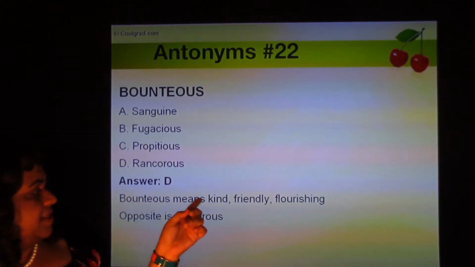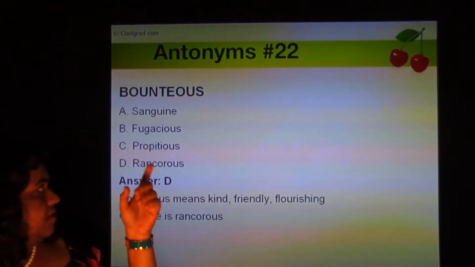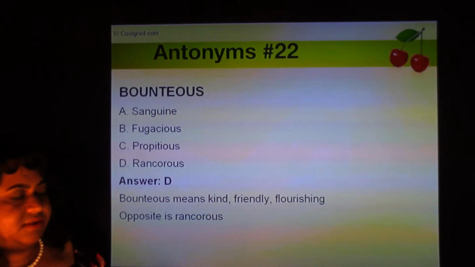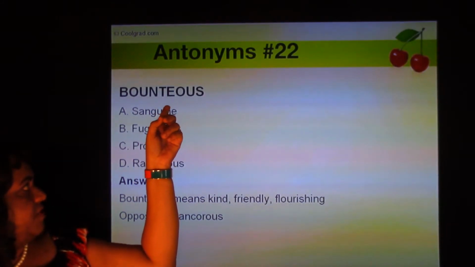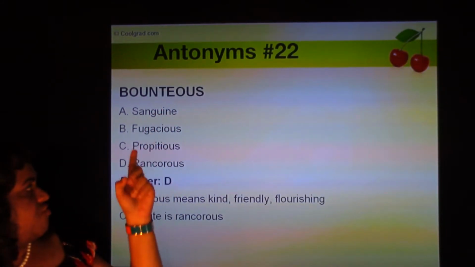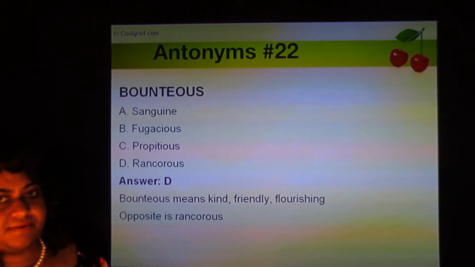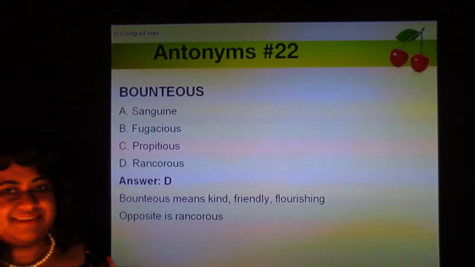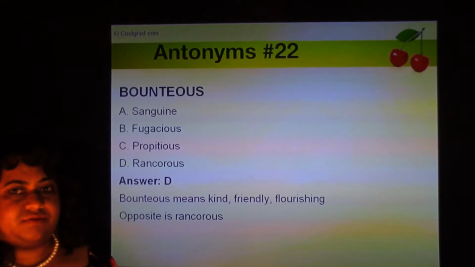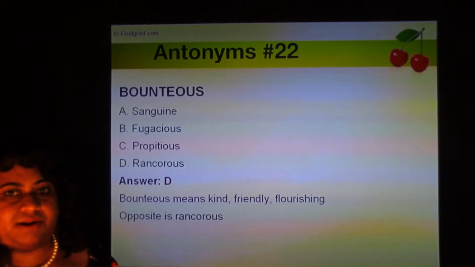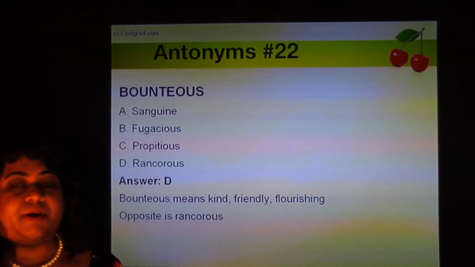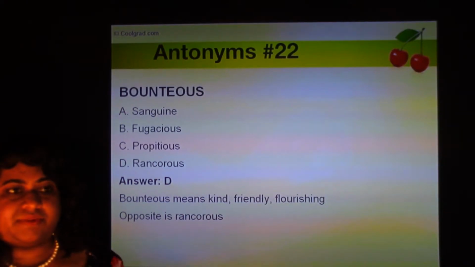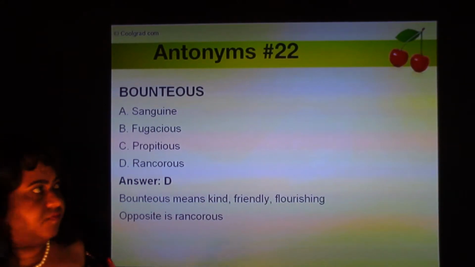Bounteous. Bounteous means kind, friendly, flourishing. Opposite is rancorous. So for bounteous, we have four options: sanguine, fugacious, propitious, and rancorous. Bounteous has nothing to do with being bouncing or lively. Think about the word abound. Something abounding in wealth or abounding in greenery. Abound means to have a lot of something.